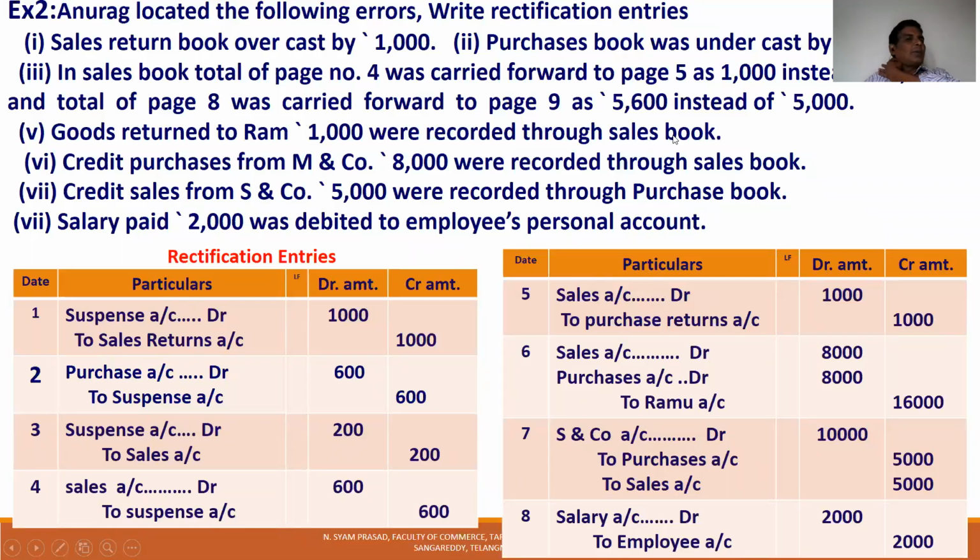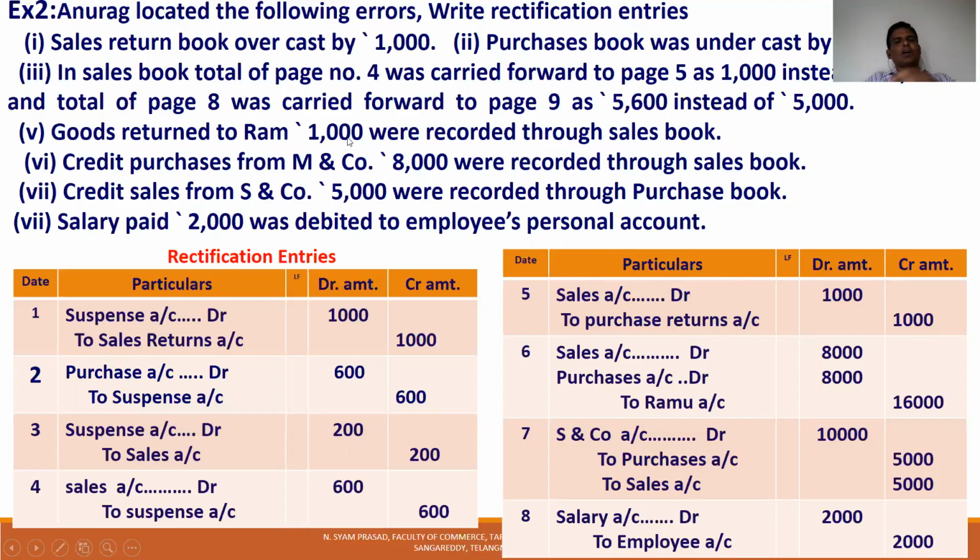So Ramu account is debited in both cases. That is right. Sales account was wrongly credited, so sales account is debited with 1,000. This is right. What is the next one? Purchase returns account is not created. Purchase returns account is credited with 1,000.